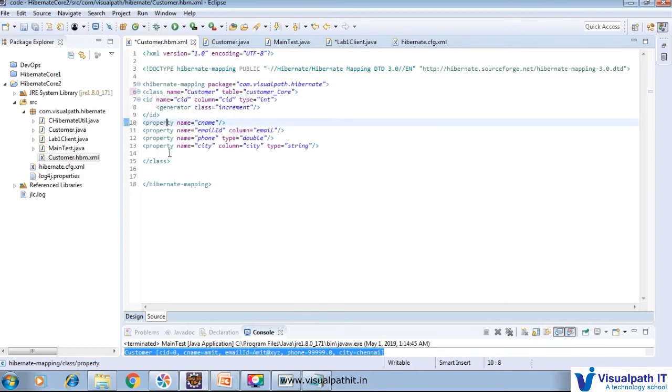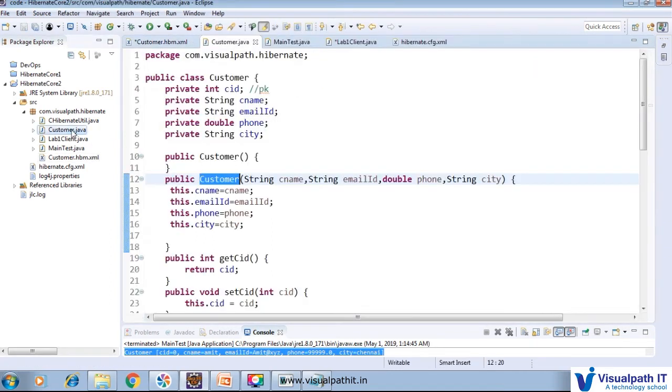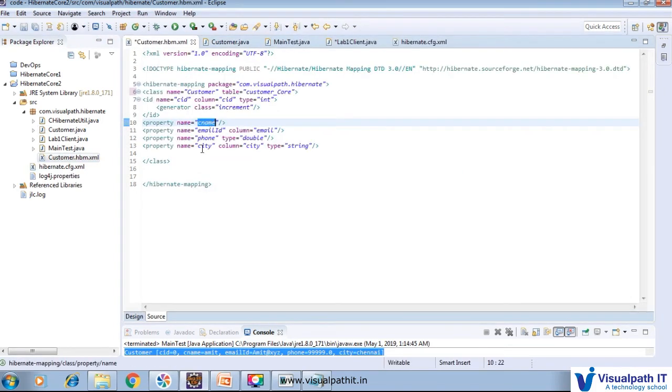After that we store all the properties, like property name equal to CNAME, that CNAME maps to this CNAME, then email ID, phone and city. So we have to mention all of them here: CNAME, email, phone and city. The column attribute is optional. If CNAME is there and you want to set the column name on the table, you can specify it; if nothing is given, then automatically the CNAME will be used. If you want to change something, like email ID here, and I would like to generate it as email, you just add column equal to email.